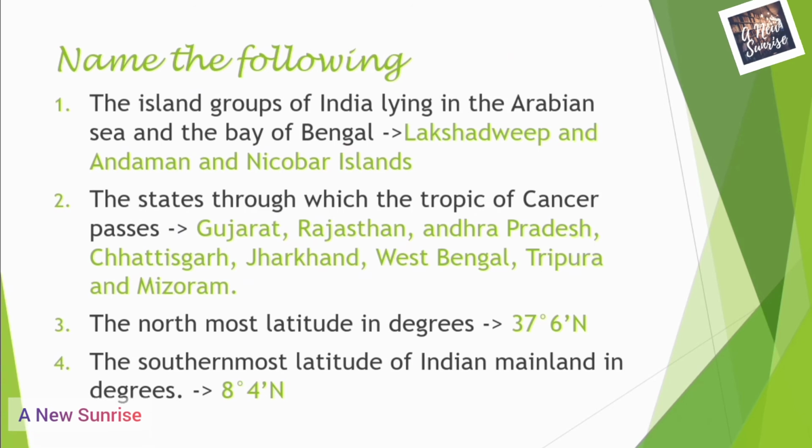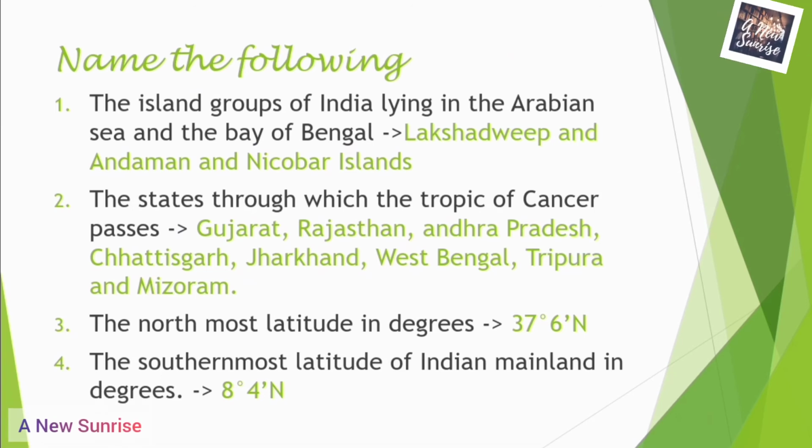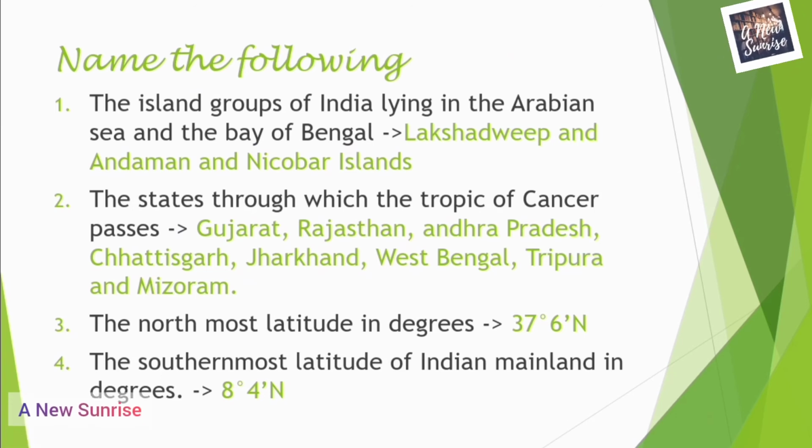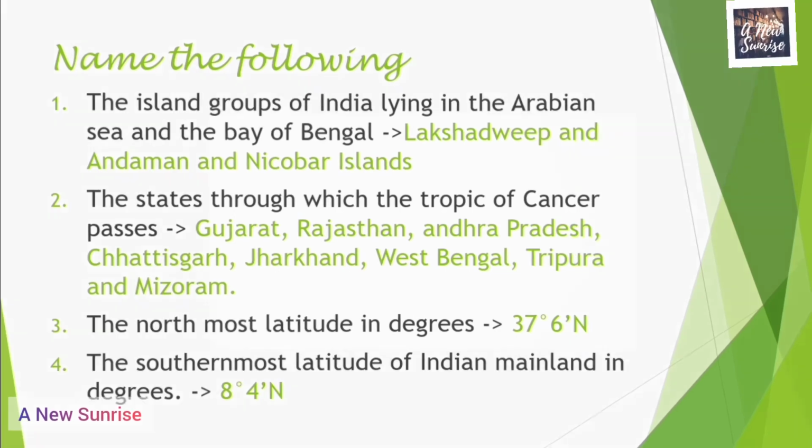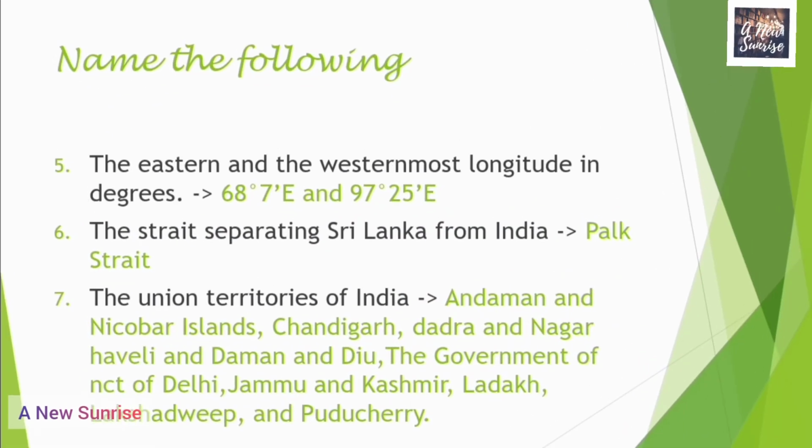First is Gujarat, second is Rajasthan, third is Andhra Pradesh, fourth is Chhattisgarh, fifth is Jharkhand, sixth is West Bengal, seventh is Tripura, and the eighth is Mizoram. The northernmost latitude in degrees, 37 degrees 6 minutes north. The southernmost latitude of India mainland in degrees, 8 degrees 4 minutes north. The eastern and the westernmost longitude in degrees, 68 degrees 7 minutes east and 97 degrees 25 minutes east.